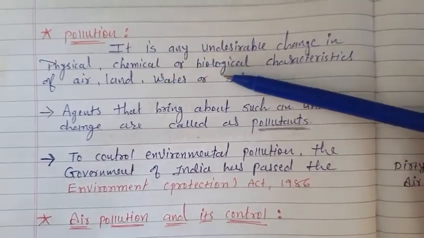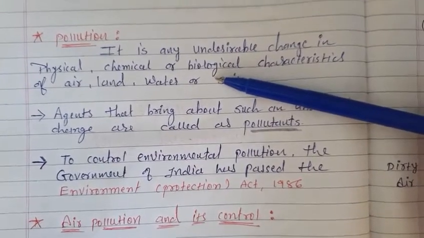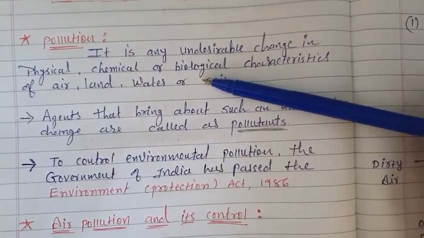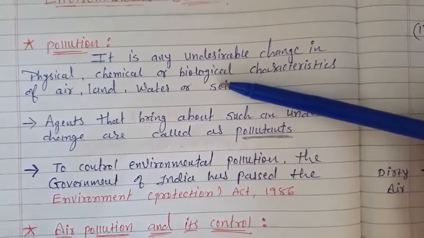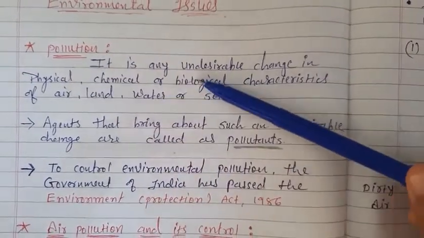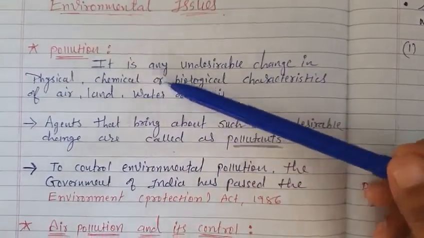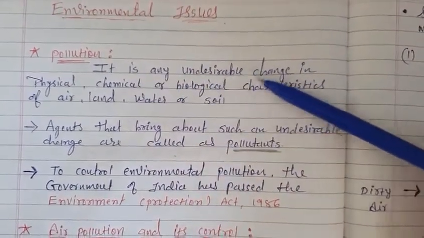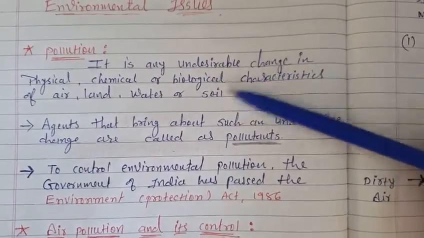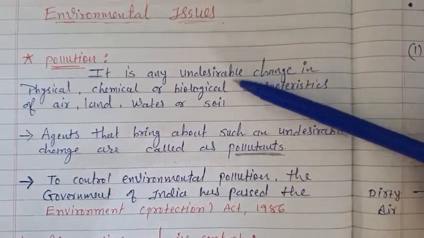Then the biological, as you all know, like bacteria and viruses. Even now we are facing pandemics like COVID-19. This is also one kind of biological pollution only, right? So in this case all three of them can cause pollution, but by which means? By undesirable change. Okay, so who causes this pollution, what will we call it?